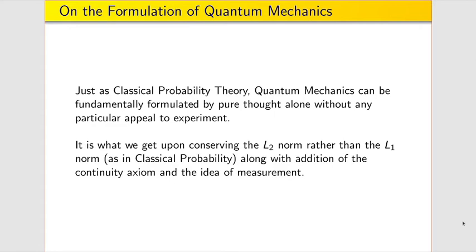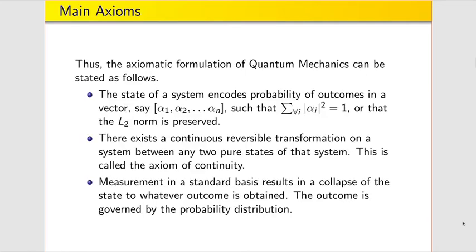How is it similar to classical probability? Well, in classical probability, we have vectors that represent outcomes of any given event, where the L1 norm is preserved. But in quantum mechanics, we consider the preservation of the L2 norm along with the continuity axiom and the idea of measurement. The state of a system encodes the probability of outcomes in a vector, and the L2 norm is preserved such that the sum of the squares of the amplitudes which make up the state will always yield a unit value, that is 1.